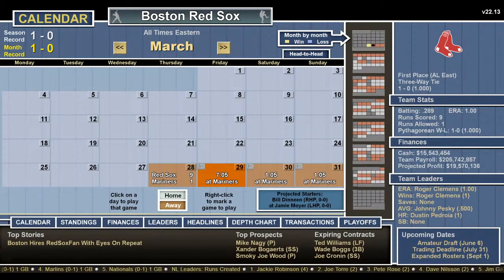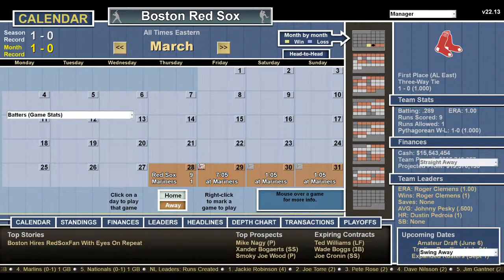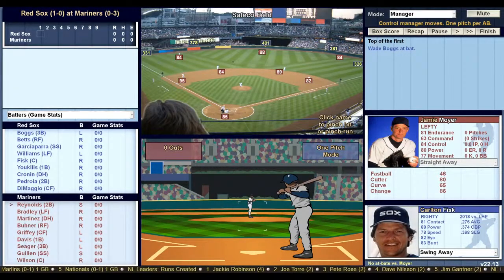We won 9-1. Let's click on that. Yes. And let's go with Pedro Martinez. Again, I didn't change this. Okay, so they got Boggs, Betts, Garcia Parra, Williams, Fisk. Oh God, Euclid. I gotta get a different first base. I hate Kevin Youkilis. Jamie Moore is a lefty, so he put a bunch of righties, and Williams obviously stays in the game. Williams is gonna bat third.